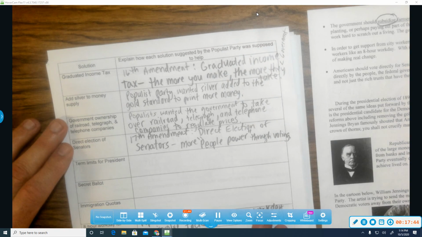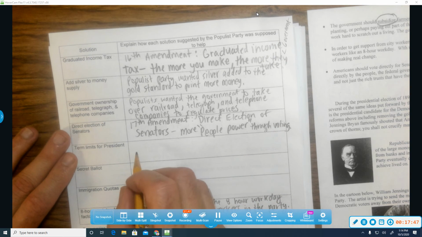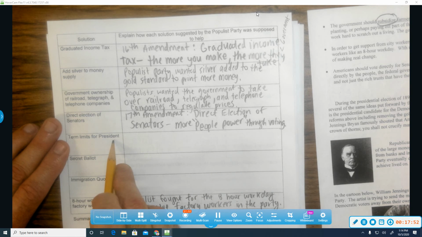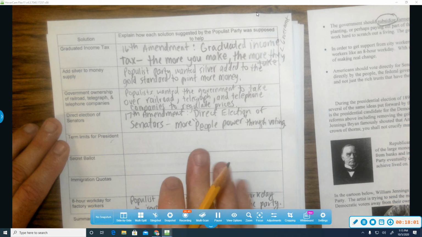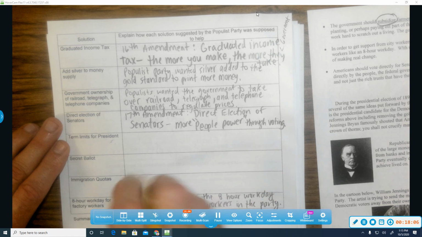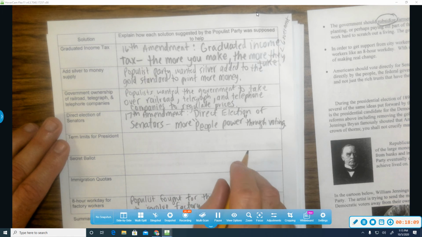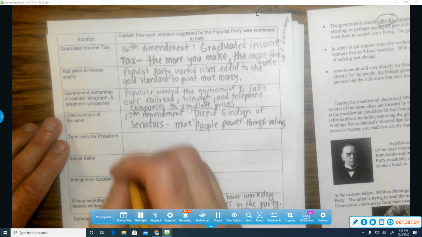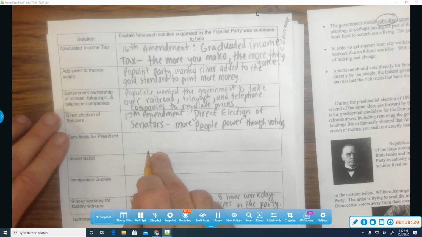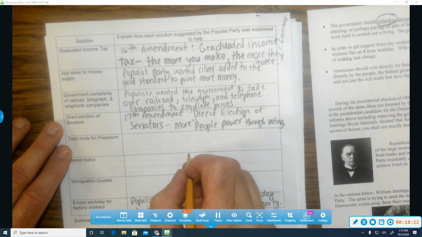Okay, let's go ahead and finish these right quick. Term limits for presidents. They fought for making it an actual constitutional amendment. Since George Washington, every president up until FDR, Franklin Delano Roosevelt, every president served 4 years in a term and no more than 2, so 8 years total. But they were afraid that if there's not a constitutional amendment, that one day somebody will get in power and not step down. So they fought. It actually will be passed, eventually going to be the 22nd Amendment. So what they were fighting for does come to pass.